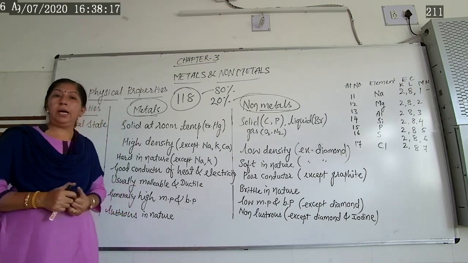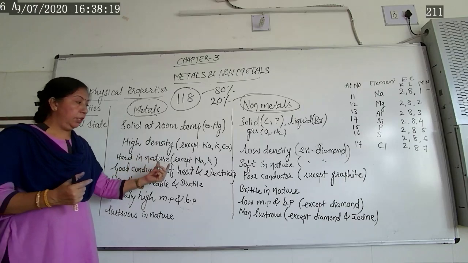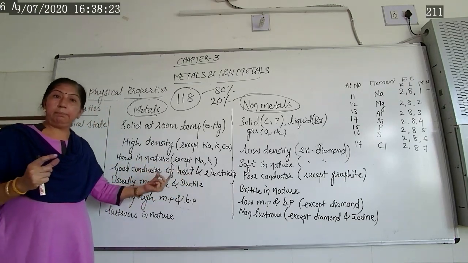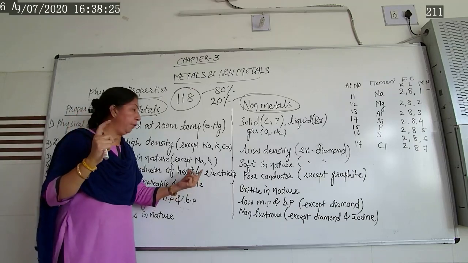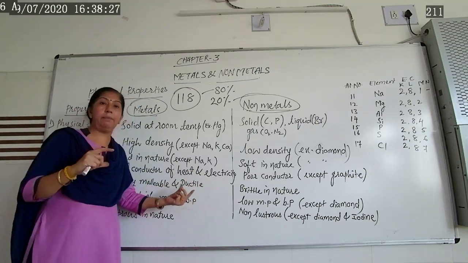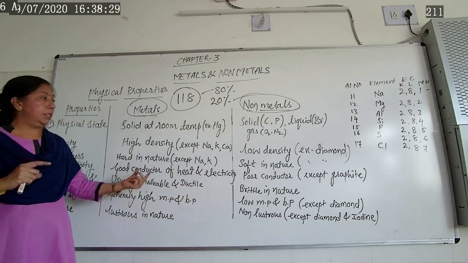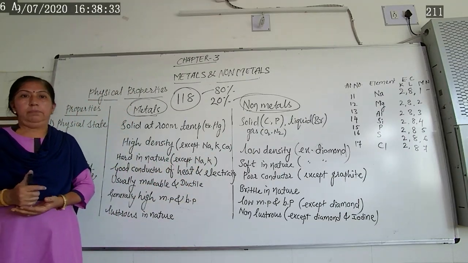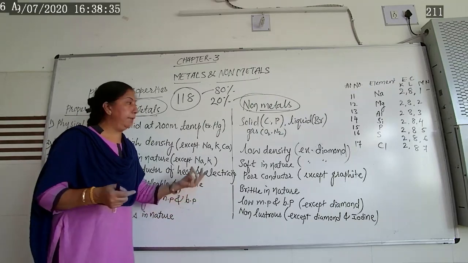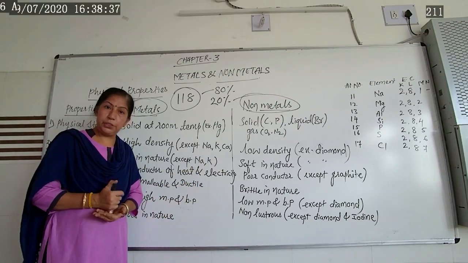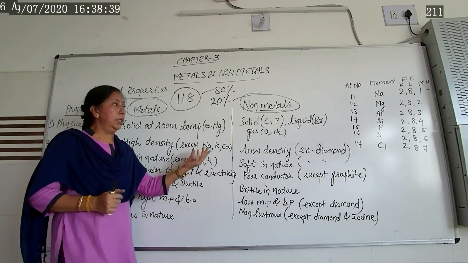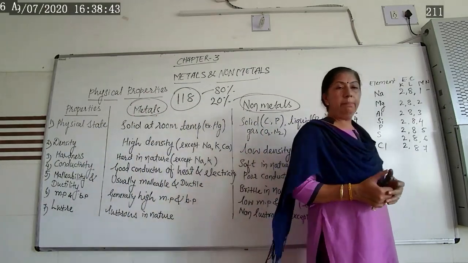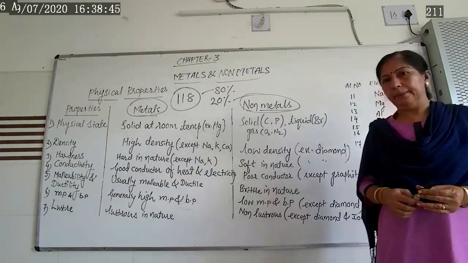Because it is a poor conductor of heat. But it is one of those metals which shows the proper hotness or coolness of our body temperature. That's why it is used. So all these are some physical properties, based on which they will ask you different types of questions. So here you have to remember the physical as well as the chemical properties of metals and non-metals.